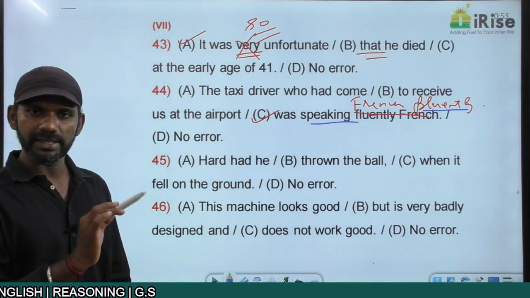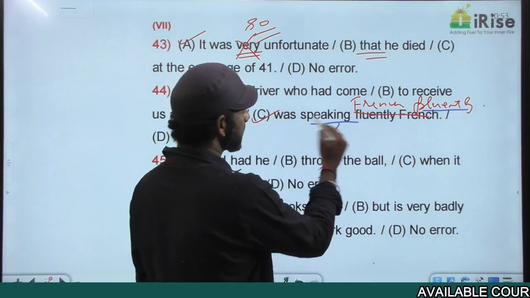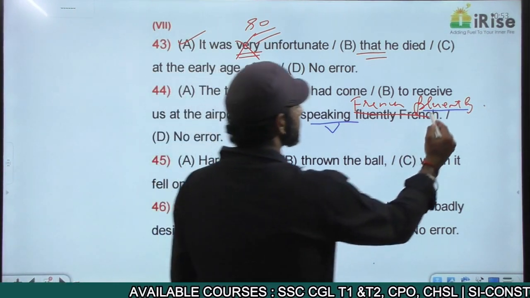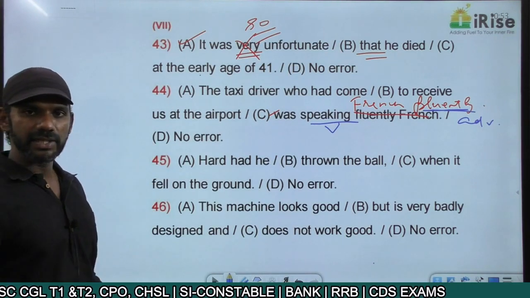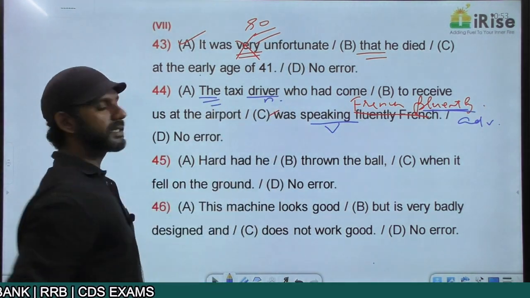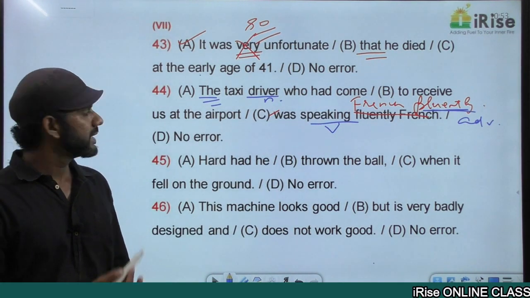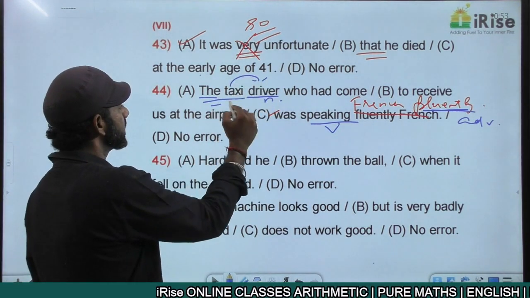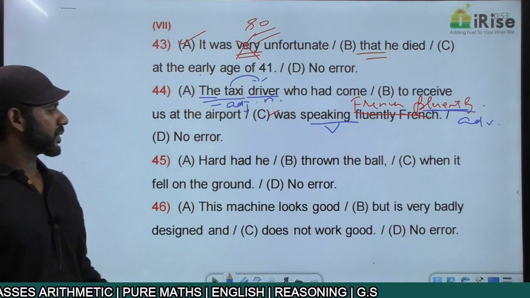Was speaking French fluently. The word fluently is describing speaking. Speaking is a verb here. Was plus V1 plus ing. Any word that describes a verb is called an adverb. So fluently becomes an adverb. The taxi driver. Driver is a noun here because of the article the. Taxi driver, in the sense, the word taxi is describing driver. Driver is a noun. Any word that describes a noun is called an adjective. So taxi becomes an adjective. Come to the next one.